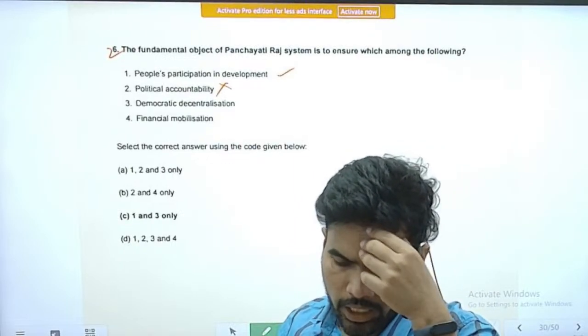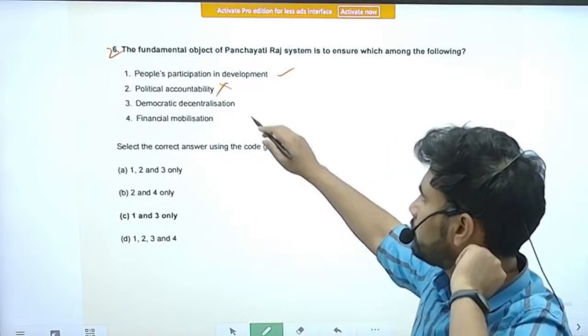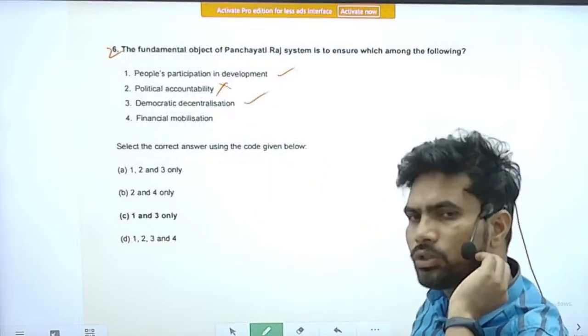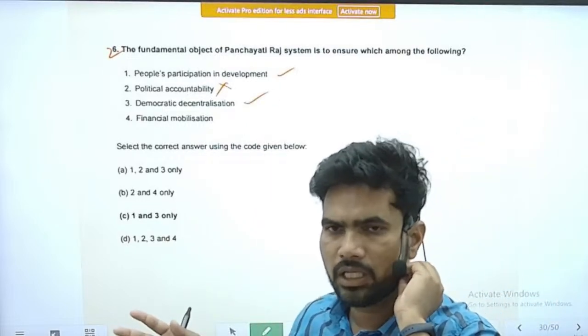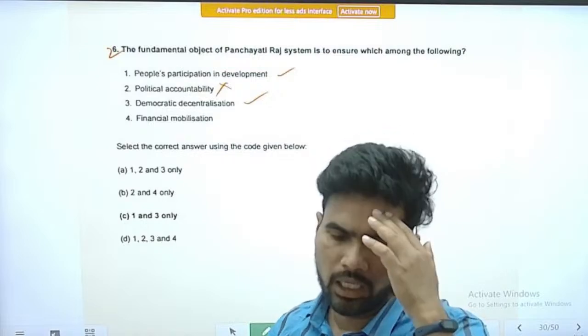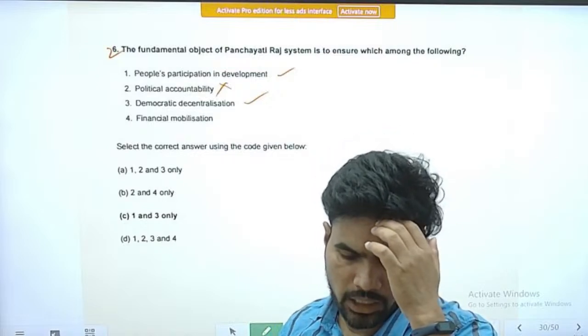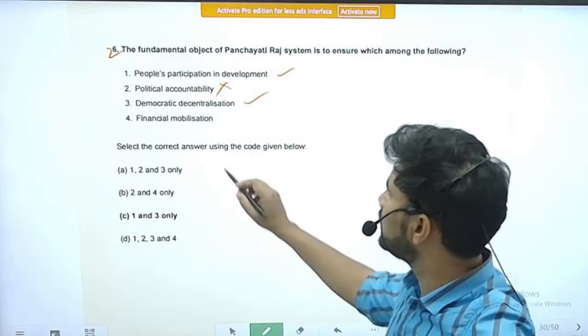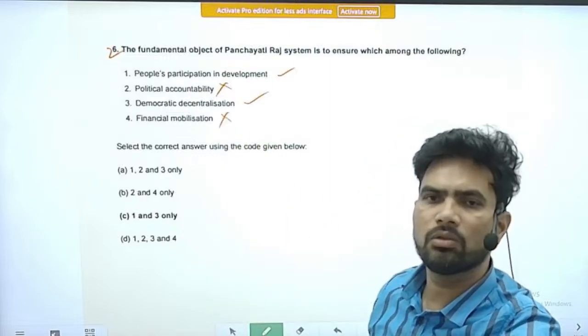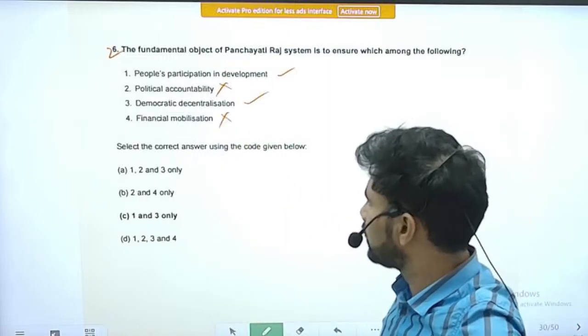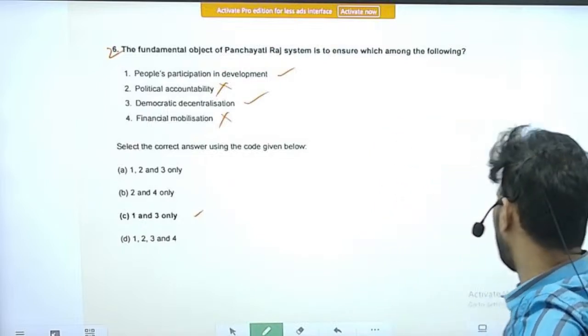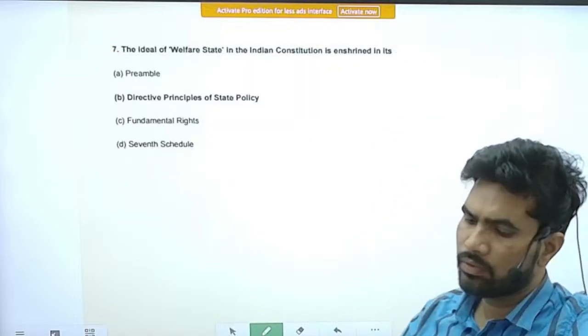Next is democratic decentralization. Yes, we have seen this before also. One of the major objectives of Panchayat Raj system is to realize the goal of democratic decentralization. Financial mobilization will also not exactly fit into the Panchayat Raj system. So the correct options are 1 and 3 only. Next, question number 7.